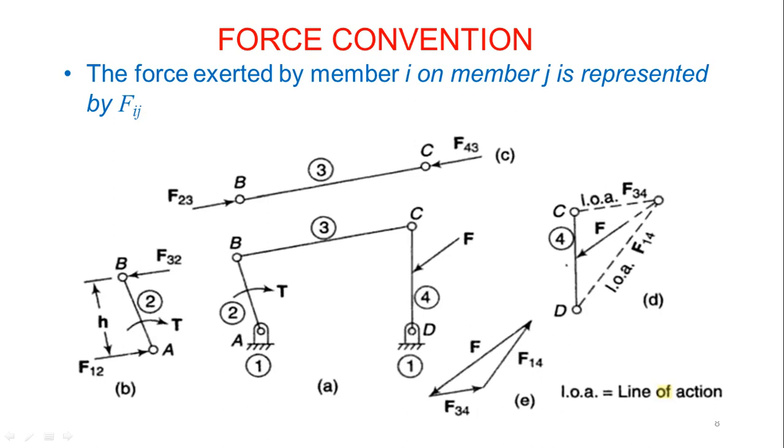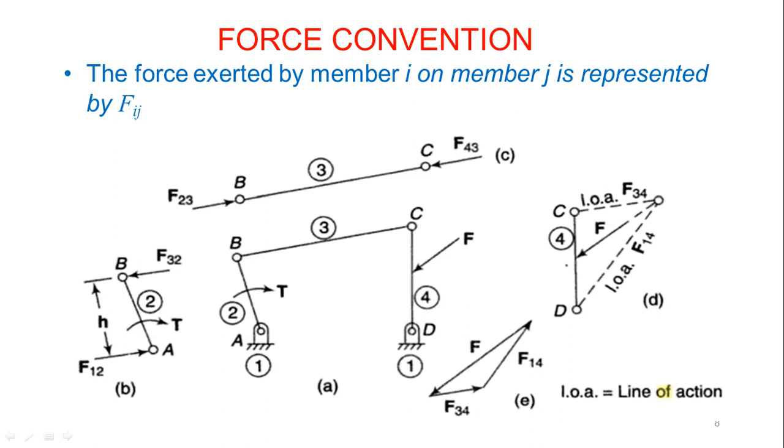Similarly, now consider the third link, that is BC. For BC you can see F23 coming from 2 to 3, the direction is shown here, and similarly at point C, 4 to 3 is coming, so let us treat it as F43.